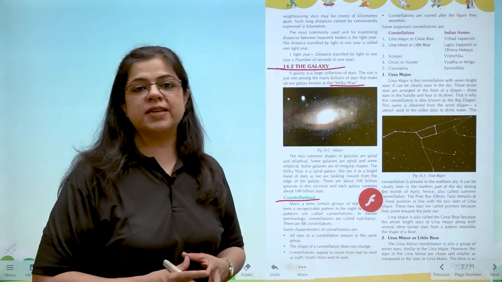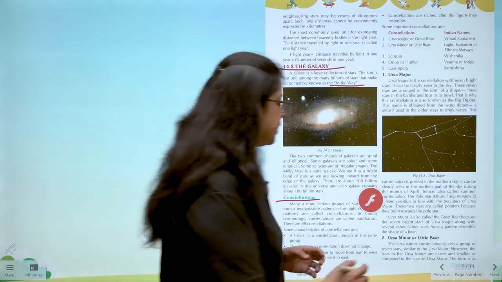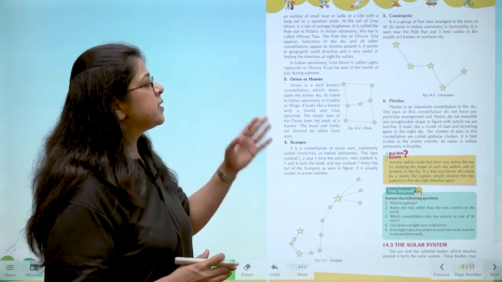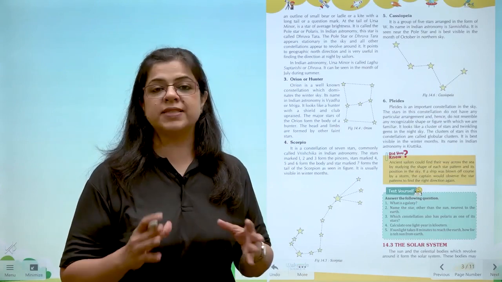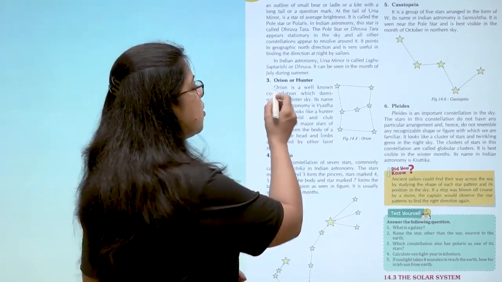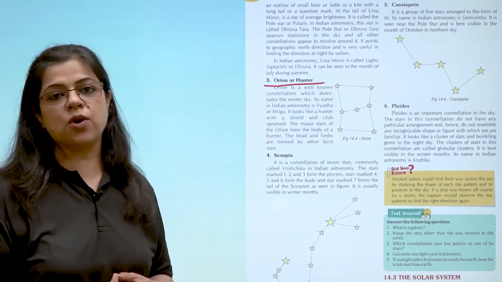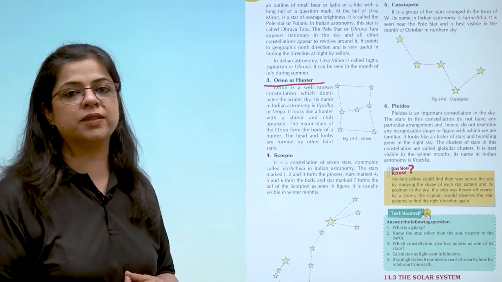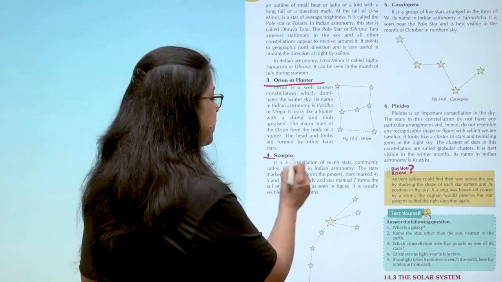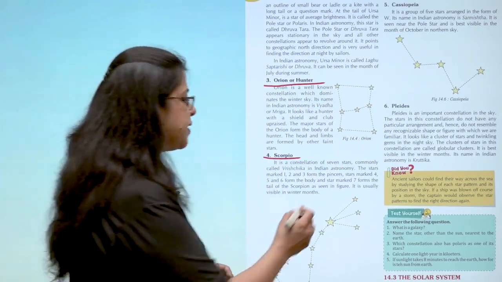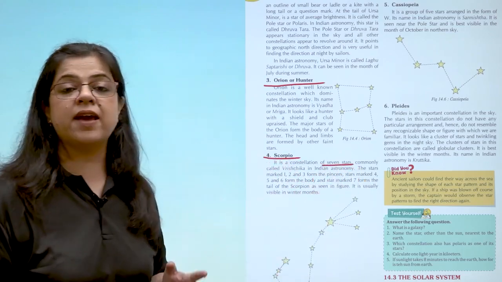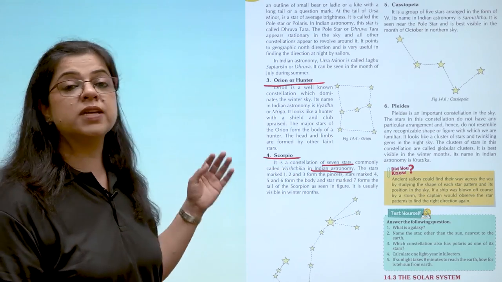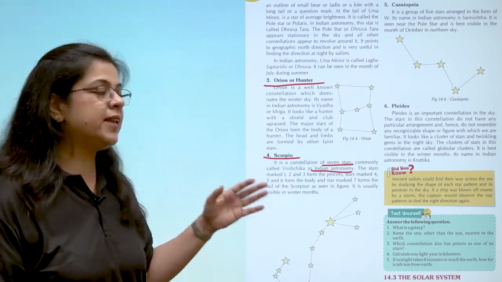The next constellation that we are going to read about is known as Ursa Minor or the Little Bear. This again is made up of 7 stars. The Orion or the Hunter is another well-known constellation in which the stars take the shape of a hunter with a bow. Scorpio is a constellation made up of 7 stars, and this is heavily used in Indian astronomy, and it is also known as Vrishika in Hindi language.